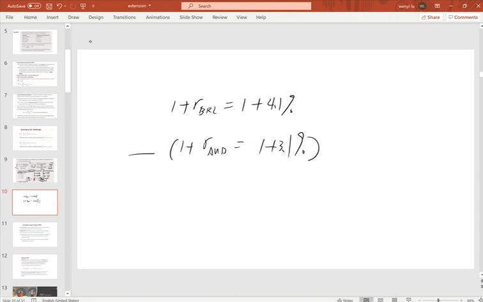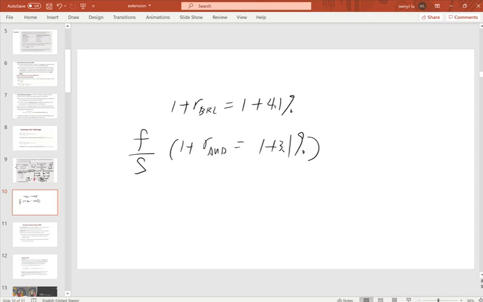So we first use the spot rate to transfer our Brazilian reals to Australian dollars. Then after 1 year, we swap the Australian dollars back to Brazilian reals using the forward rate.